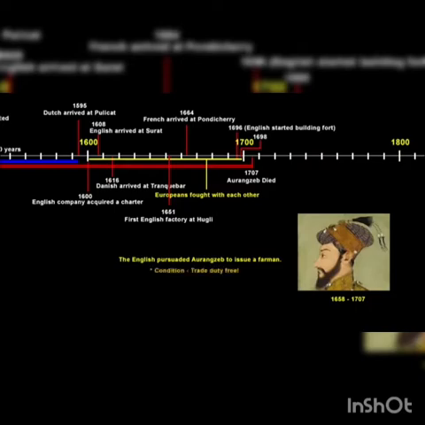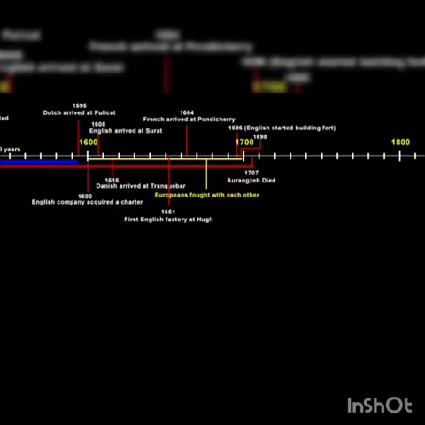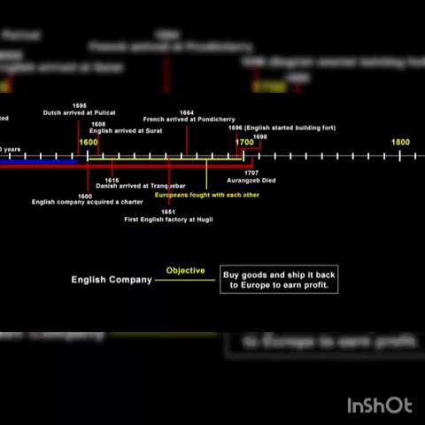So this farman that they wanted from Aurangzeb had a condition that would give the company the right to trade duty free. Now you do understand this would cause enormous loss of revenue for Bengal. But the company did not care. In fact, they went for more and more concessions and wanted more privileges. Now I'll tell you where they actually wanted more of such privileges. So the main objective of the company was to buy goods and ship them back to the European market to earn profit. This was the initial main goal.